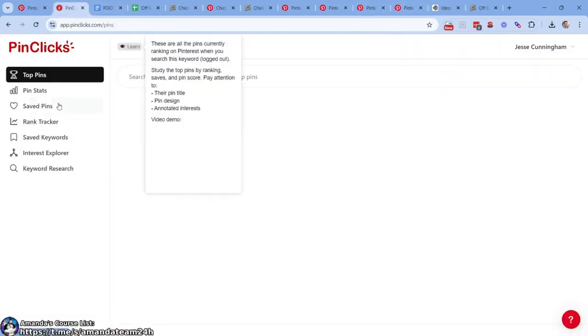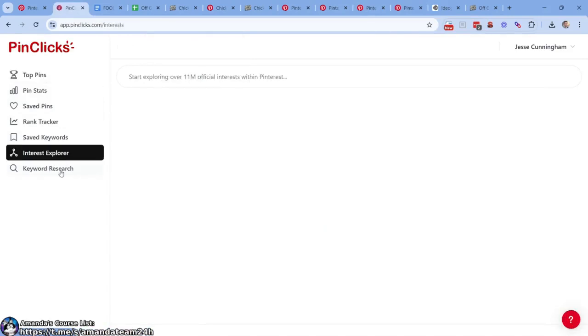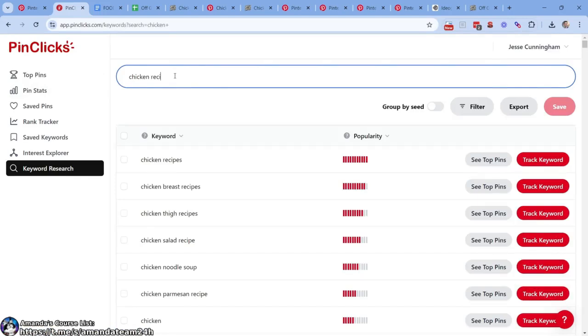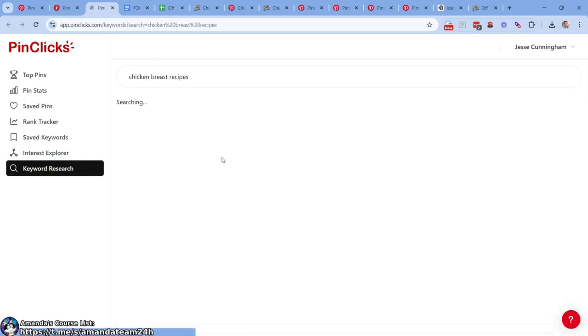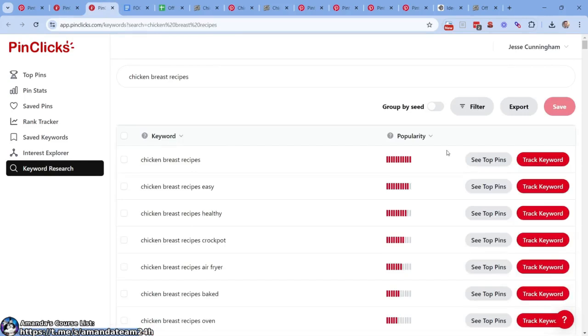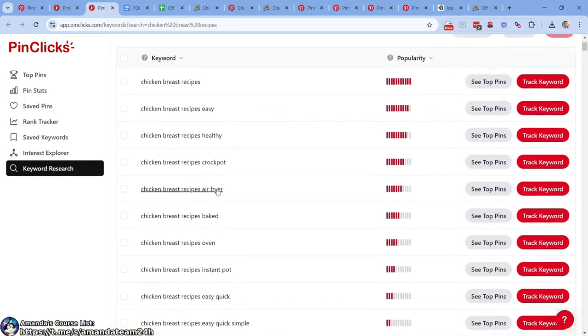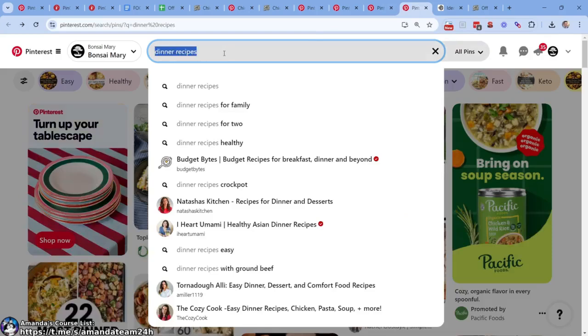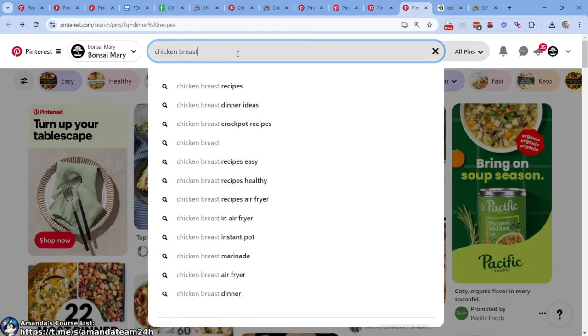Let's do this here. Let's go to PinClicks. Let's go keyword research chicken. Let's see what happens here. Keyword research chicken recipes. Maybe we'll just see what chicken does first. Chicken breast recipes. Okay, perfect. Let's control click here. So we're just going to search for what we're going to write about, what we're going to go after. I just want to know the highest popularity. All right, chicken breast recipes, easy, air fryer. All right, so let's come over here to just chicken breast recipes.